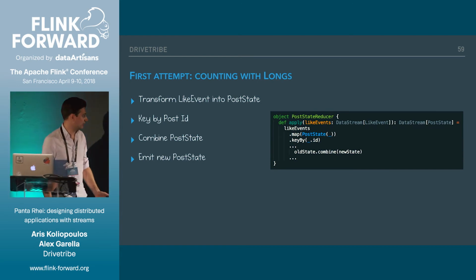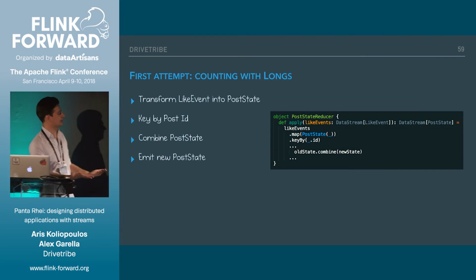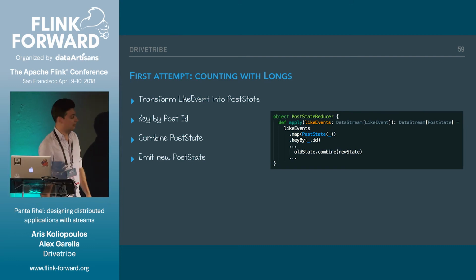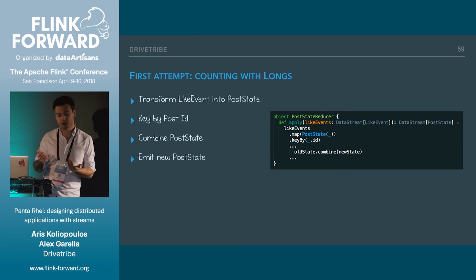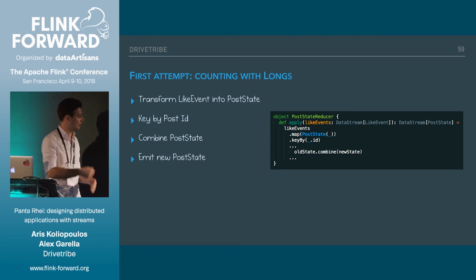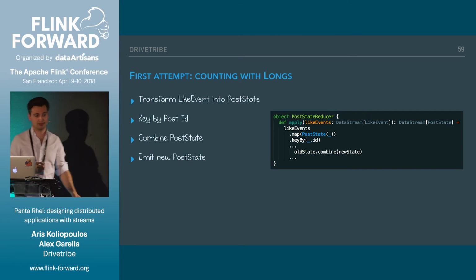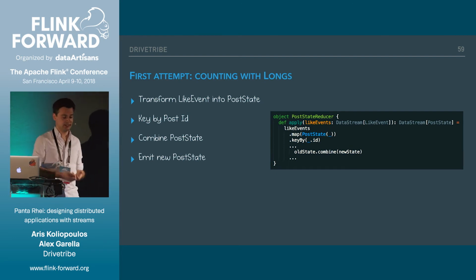So what would this look like in our reducer? We have the like event, we transform it, we map it to this post state. Then we key by ID because we want to aggregate by post ID, right? We want to count the number of users which liked a given post ID, so aggregation happens on the post ID. And we can simply use our combine method, which we defined before, to take the old state, combine it with the new state, emit this event, and keep it in the state for the next event to come in.